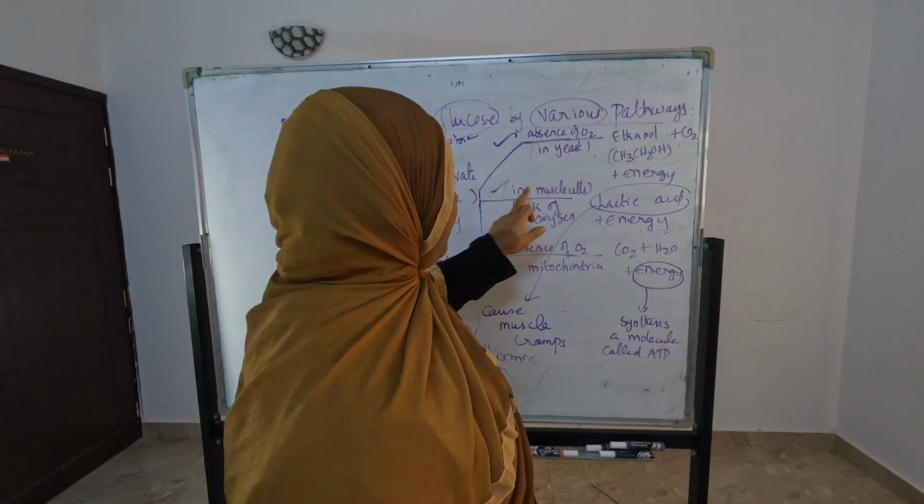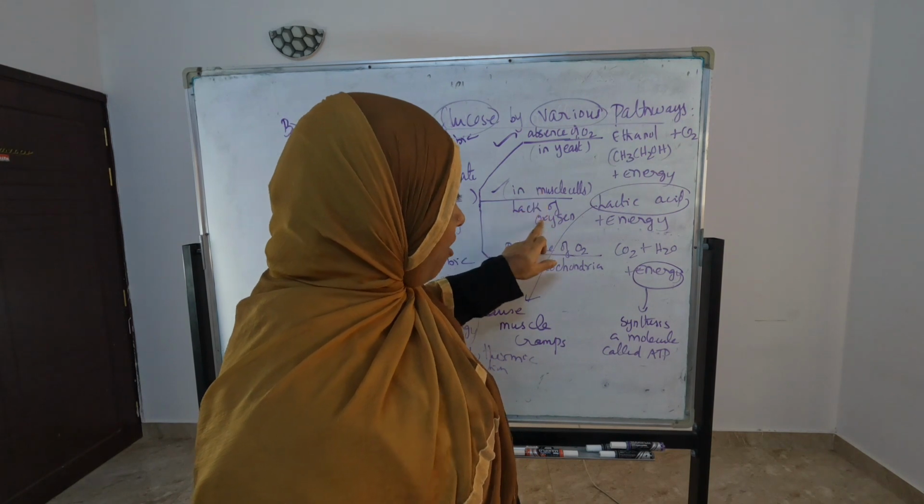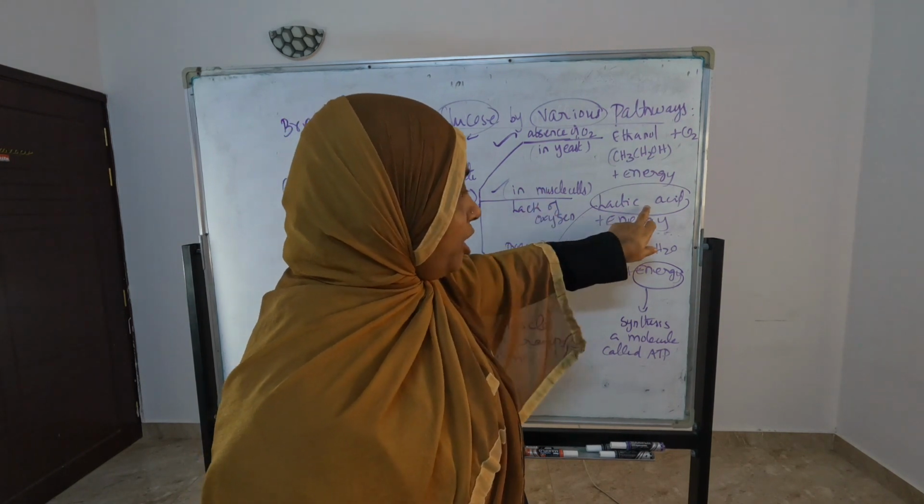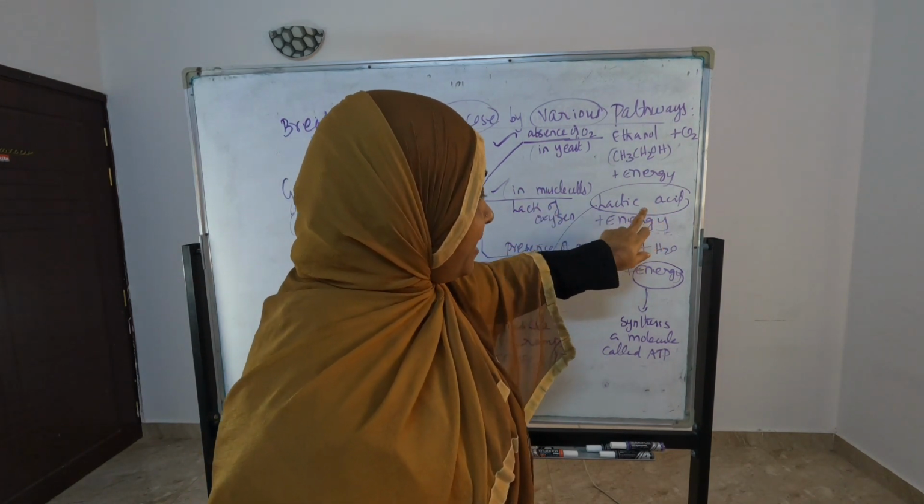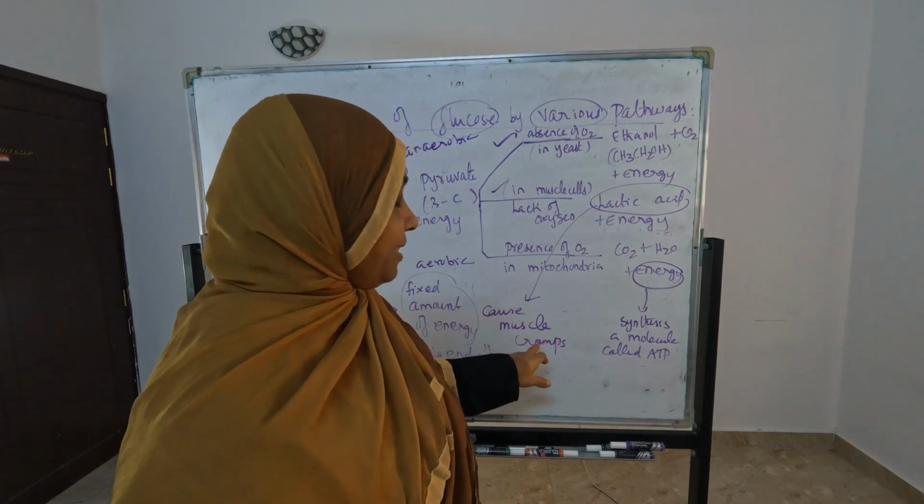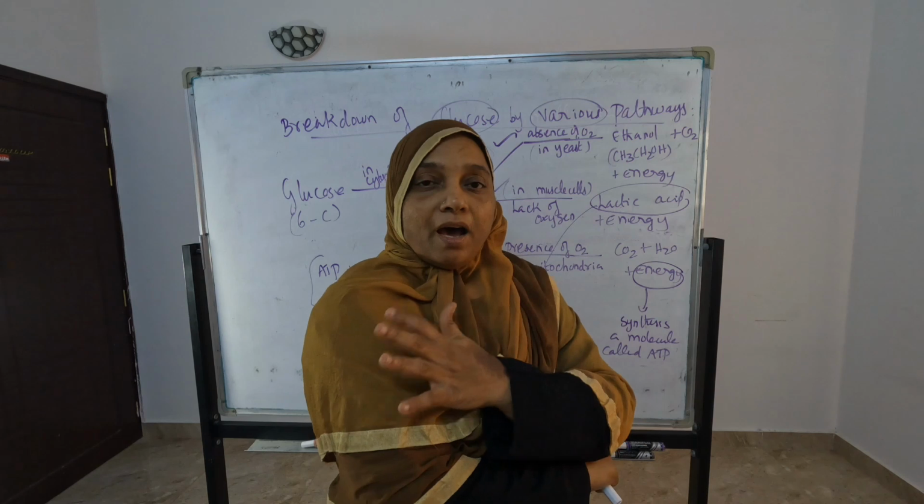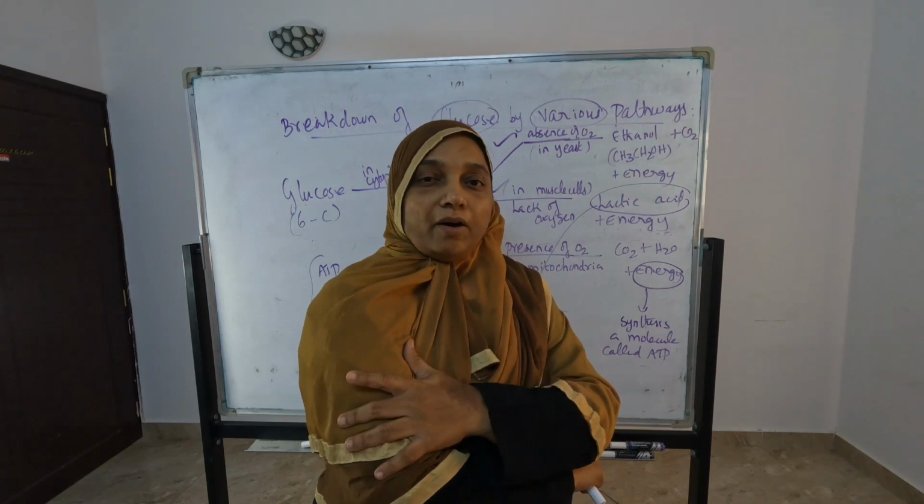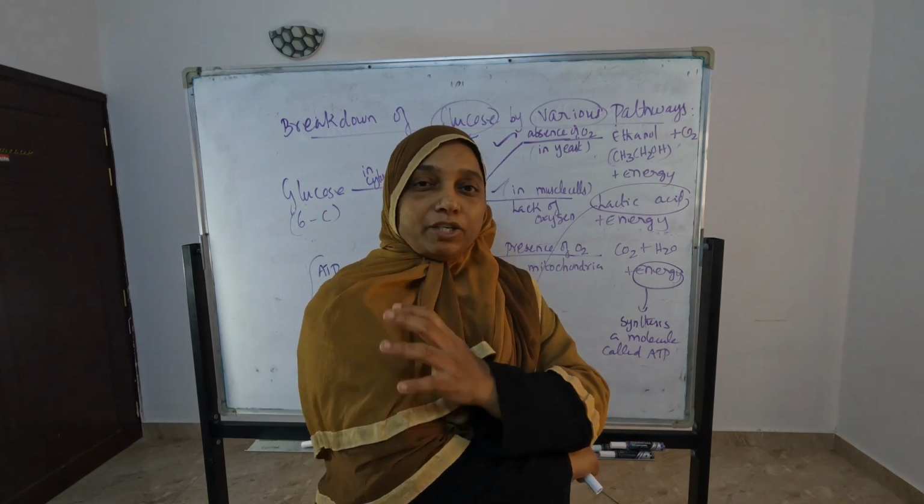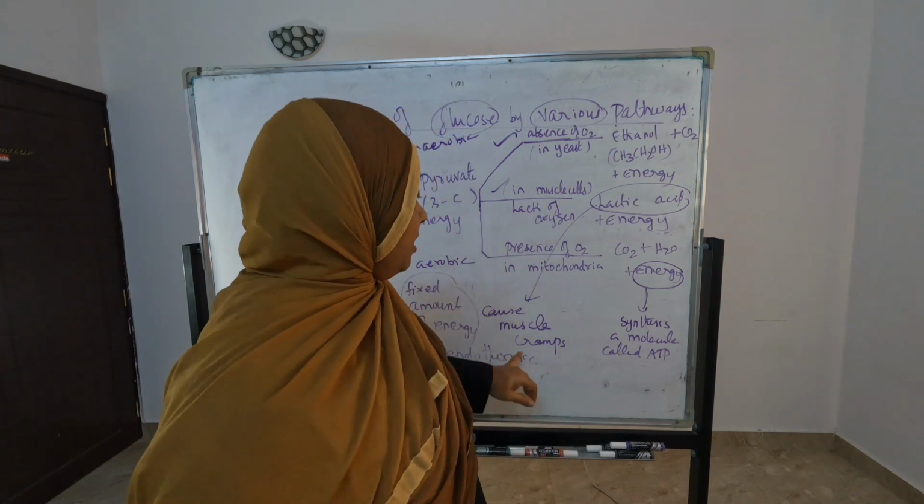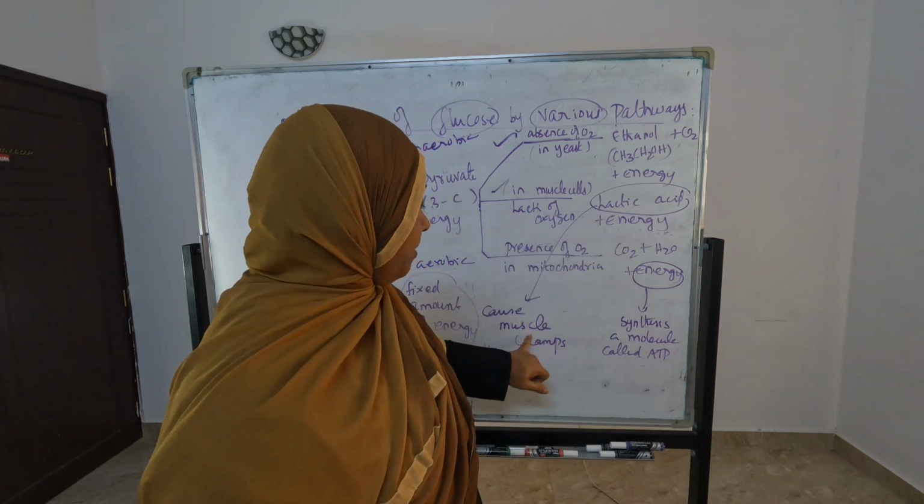Breakdown of pyruvate in muscle cells, that means in the lack of oxygen, is happening there. At that time it is producing lactic acid. This lactic acid is causing muscle cramps, and the cramps cause pain to us. To remove that, we take a hot bath or keep hot things there to relieve the muscle cramps. So lactic acid is what causes the muscle cramps.